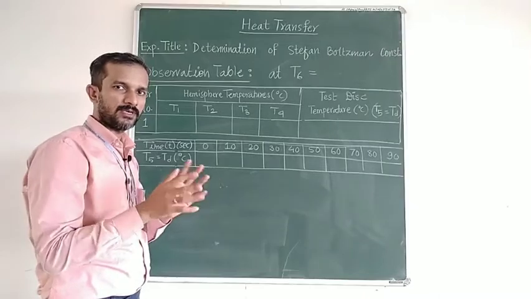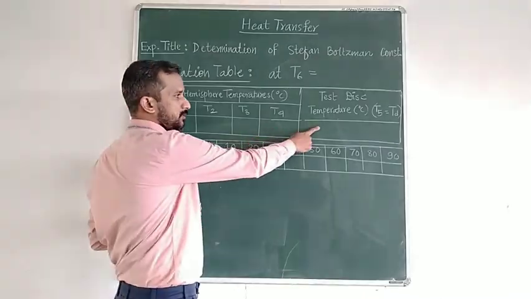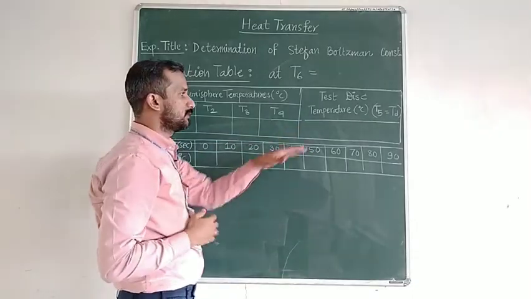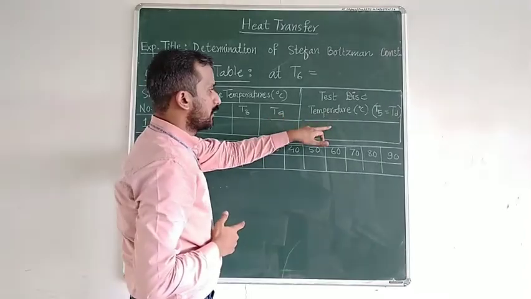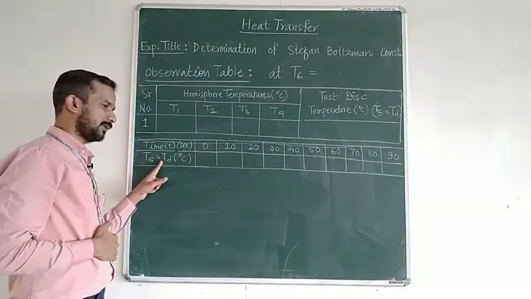Once they become approximately the same, we will record these 4 readings and the temperature of the test disc when it is outside the hemisphere. This will be T5, and that will be the same as the temperature at time equal to 0, because this is also T5.